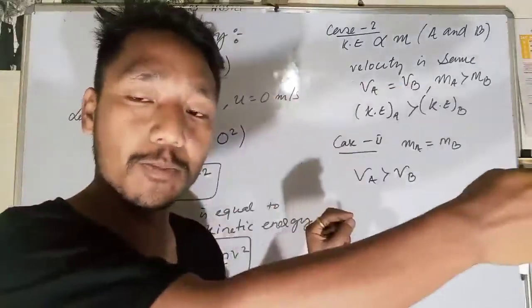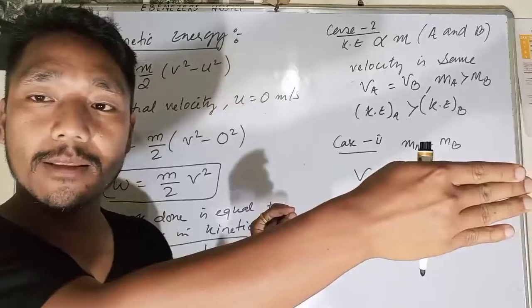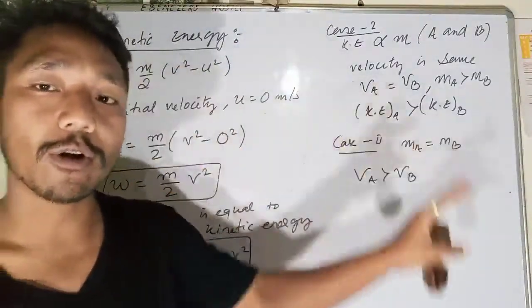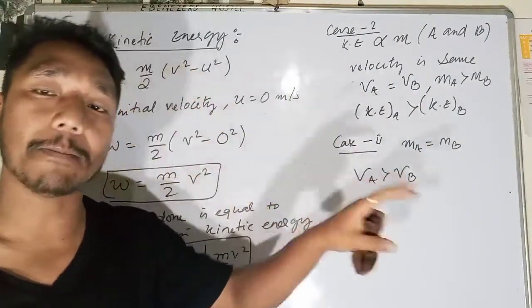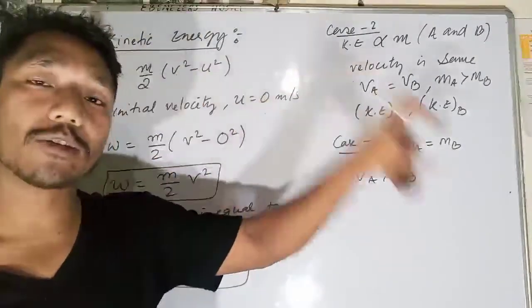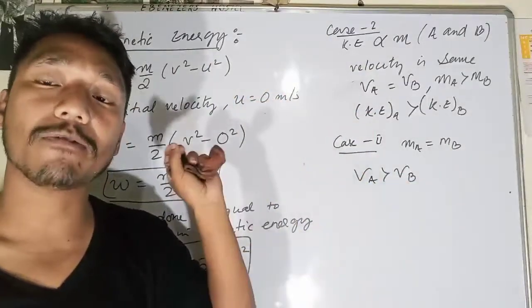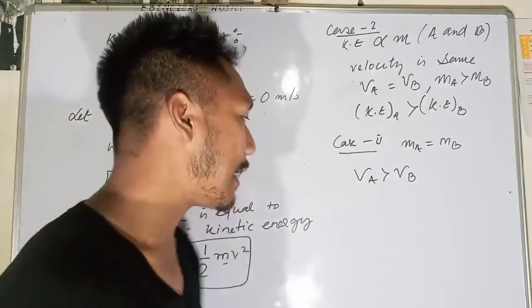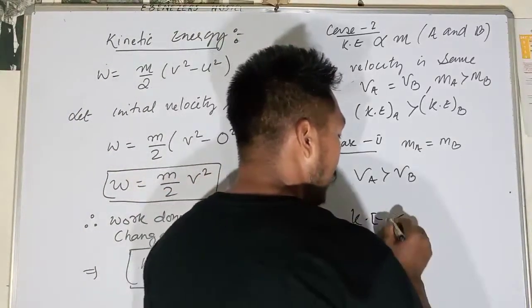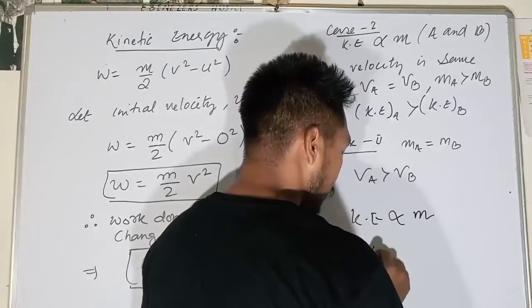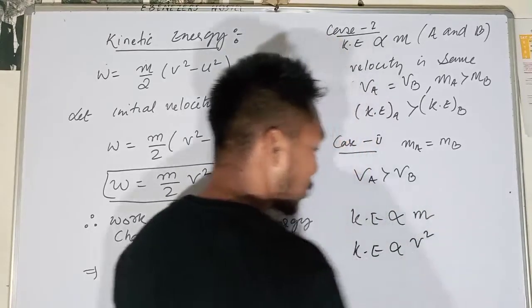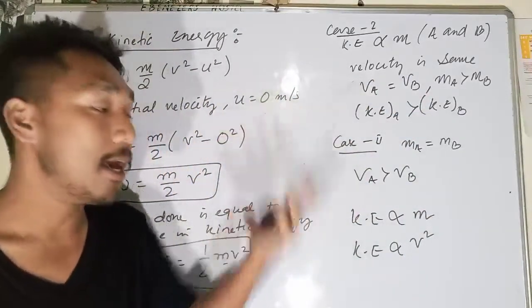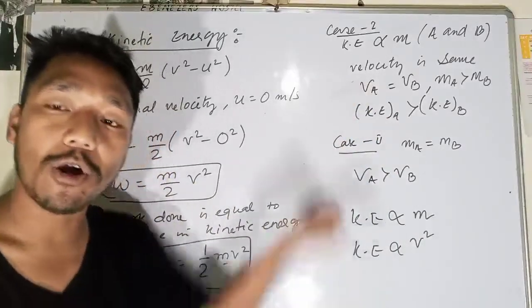When it goes with a high speed, that means the kinetic energy is more. But if you throw a stone, though their masses are same, the stone you have thrown will impact less, because its velocity is less as compared to the velocity of the bullet. So kinetic energy is directly proportional to the mass, and kinetic energy is also directly proportional to the square of the velocity. If the mass increases, kinetic energy increases. If the velocity increases, kinetic energy also increases.